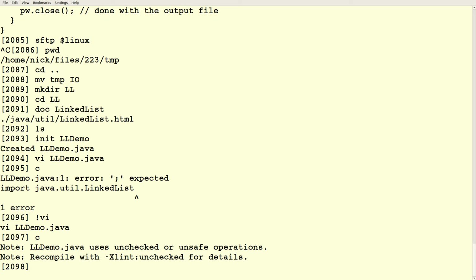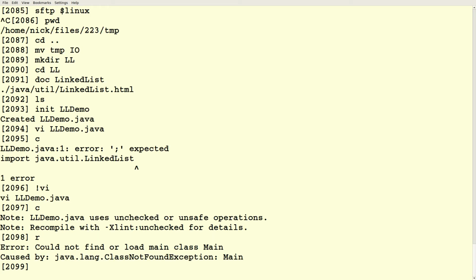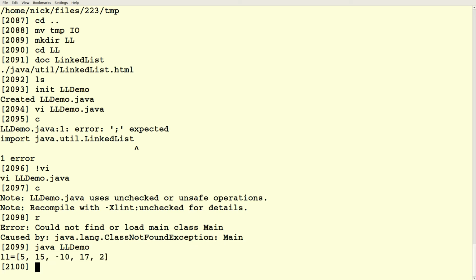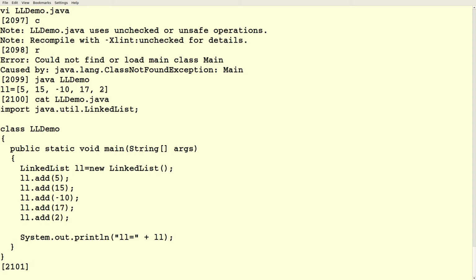Alright, so I can compile it up, and we'll talk about this warning message later. This is a warning using unsafe operations, but let's just go ahead and run this anyway. So we'll run ll-demo, and when we concatenated the linked list to our string, it turned it into a comma-separated list of node values inside square brackets, which is kind of cool. So it works like a linked list that we're used to.